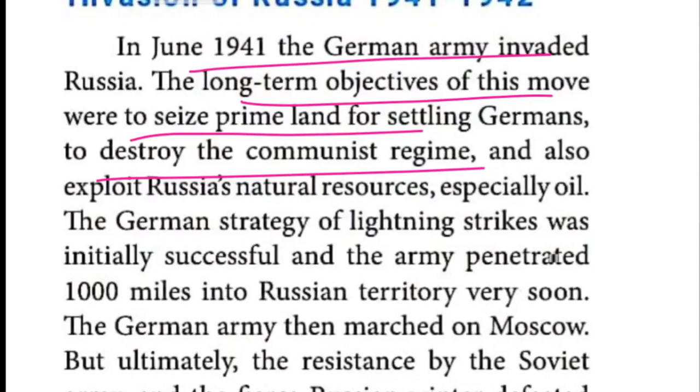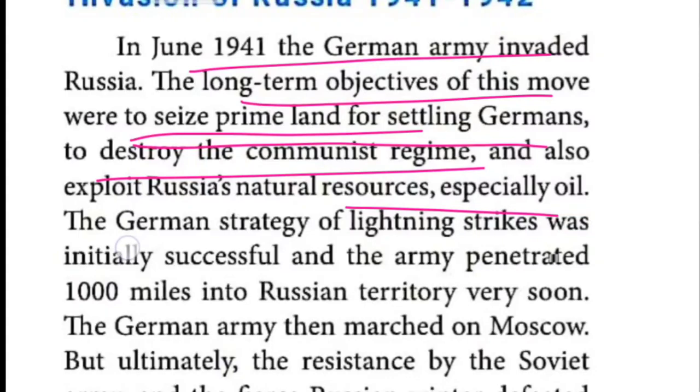So here three objectives are there. What are they? Number one, to seize or capture the prime land in Russia for settling Germans, to accommodate the German people. Second, to destroy the communist regime, the communist ideas, everything. Third, to occupy and exploit the resources, mainly the oil resources. So these are the aims of the Germans.